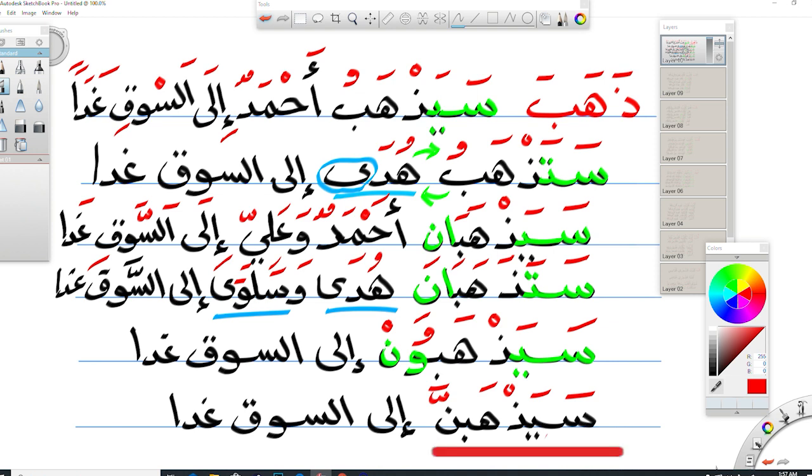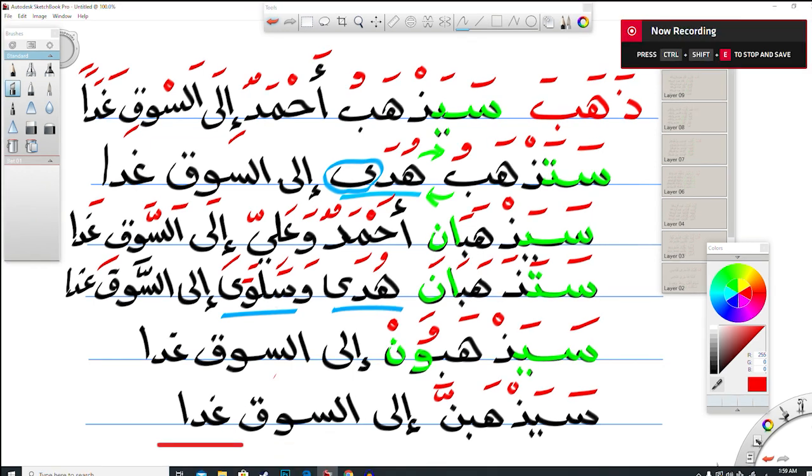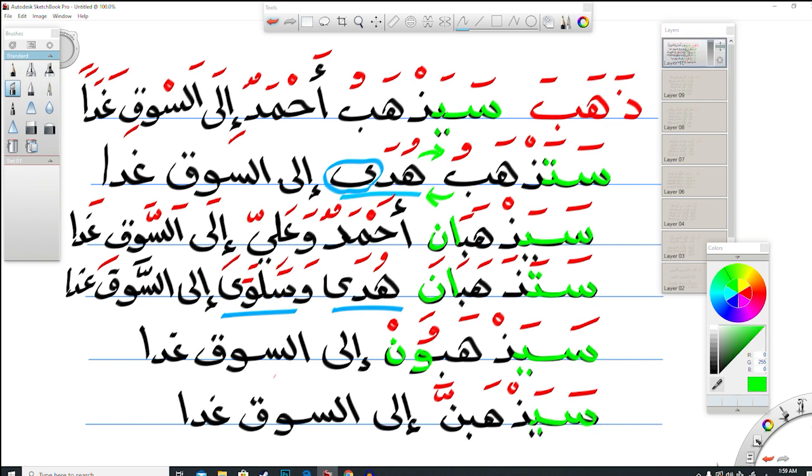The last example is سيذهبن. سيذهبن, which means they will go, for plural feminine. Here I mean a group of women or girls. They will go to the market tomorrow. سيذهبن إلى السوق غدا. Okay, here we added sin, ya, and we added noon at the end, in addition to shadda and fatha.